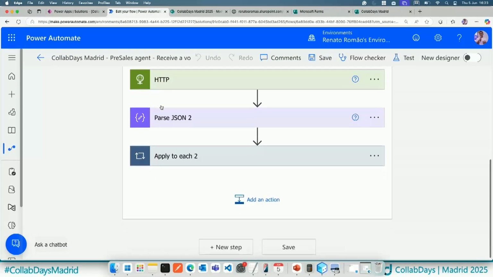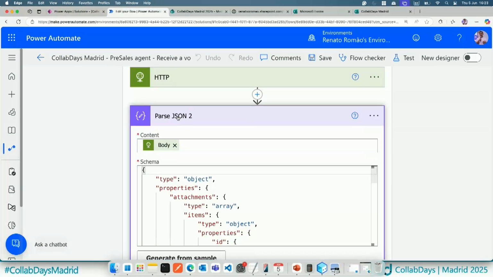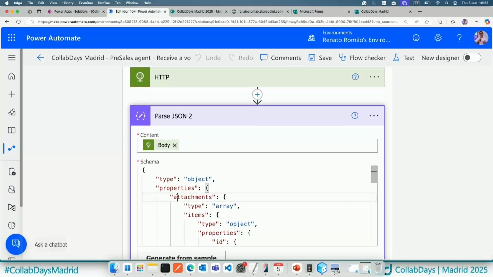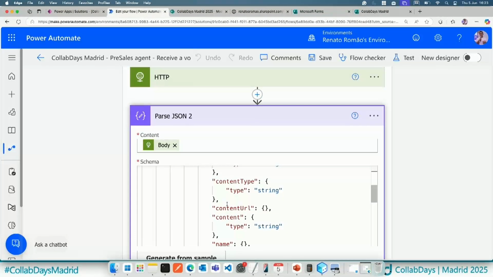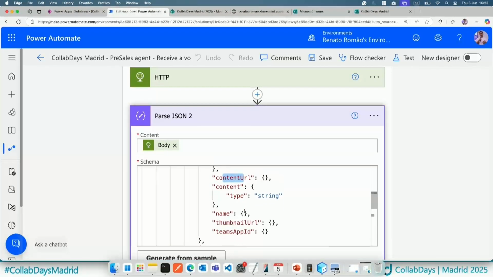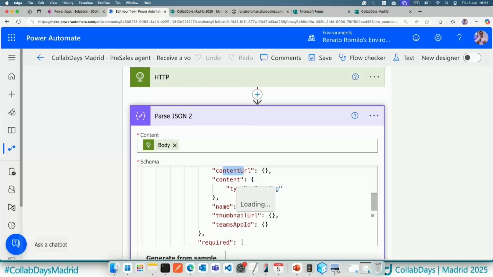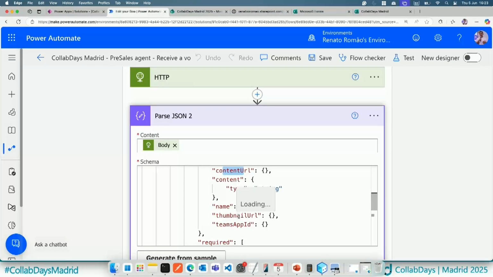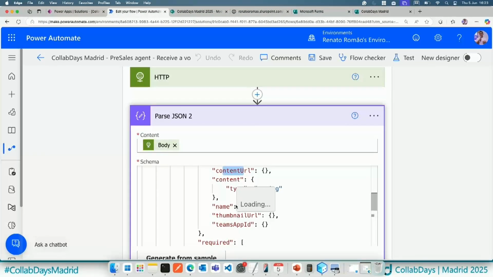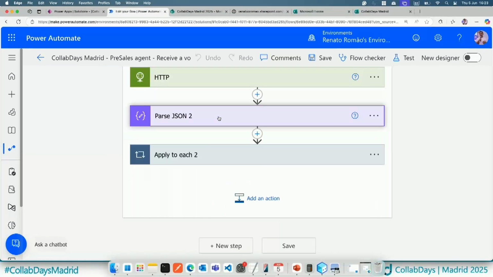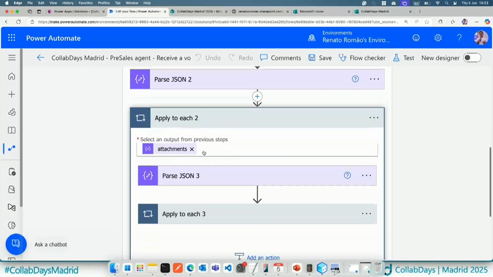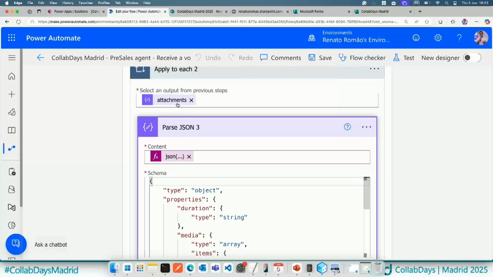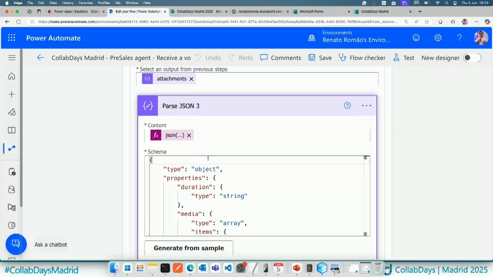So let me close the HTTP. After the HTTP request, I'm receiving the attachments for each message that we have. As you can see here, we have the content URL, we have the content, the thumbnail, if we are sending a video, a YouTube video, to the Teams message. So we have a lot of options, not only to extract the audio messages as well. I'm opening each attachment that we have.